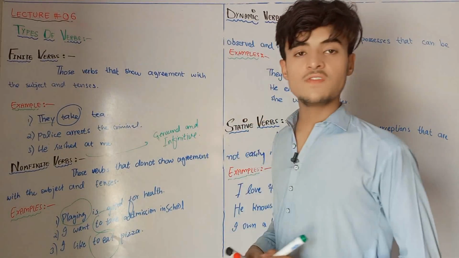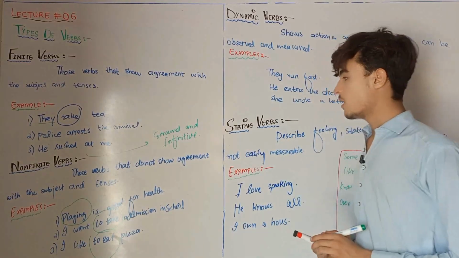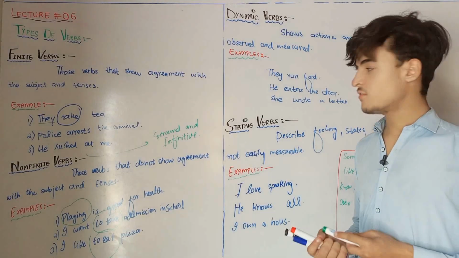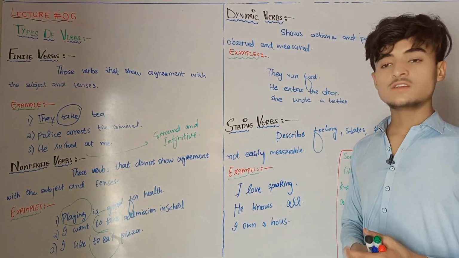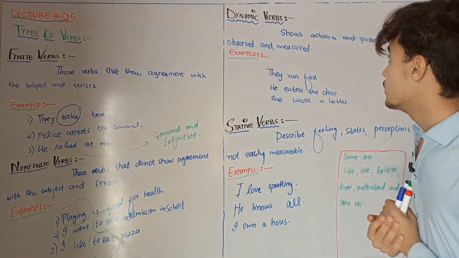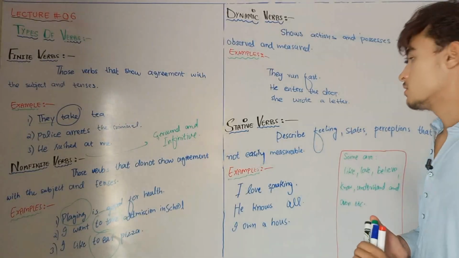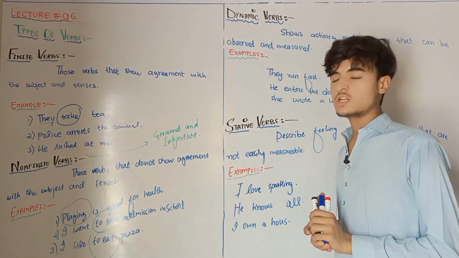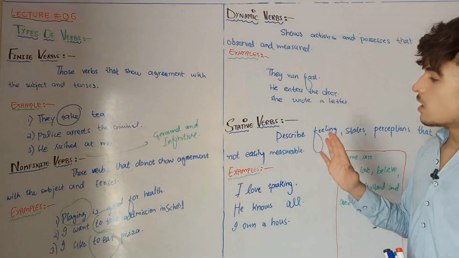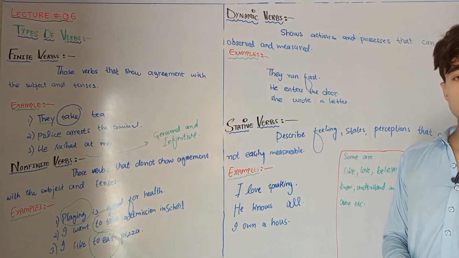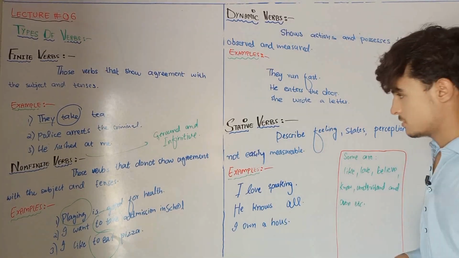All the gerund and infinitive are called non-finite verbs. Wherever we see a gerund and infinitive, that will be a non-finite verb. So hope you understand. Inshallah, we will also talk about gerund and infinitive one day. So you should just give a look at the gerund and infinitive. Gerund and infinitive will always be the non-finite verb.